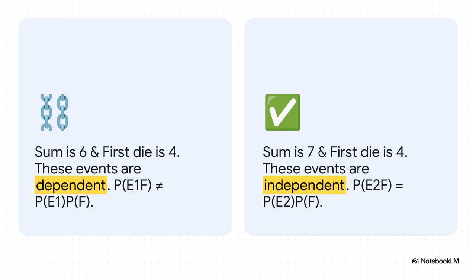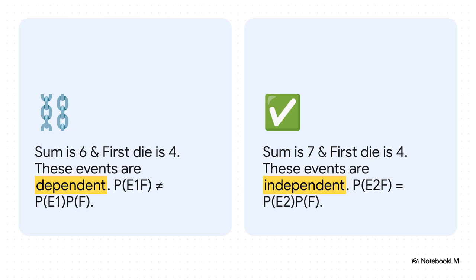So let's walk through scenario 1. The probability of the sum being 6, P(E1), is 5 out of 36 possible outcomes. The probability of the first die being a 4, P(F), is 1 out of 6. If they were independent, the product would be 5 out of 216. But what's the actual probability of both happening, the sum being 6 and the first die being a 4? Well, that means you had to roll a 4 and then a 2. That's just one specific outcome out of 36. So P(E1F) is 1/36. Since 1/36 is not equal to 5/216, these events are dependent.